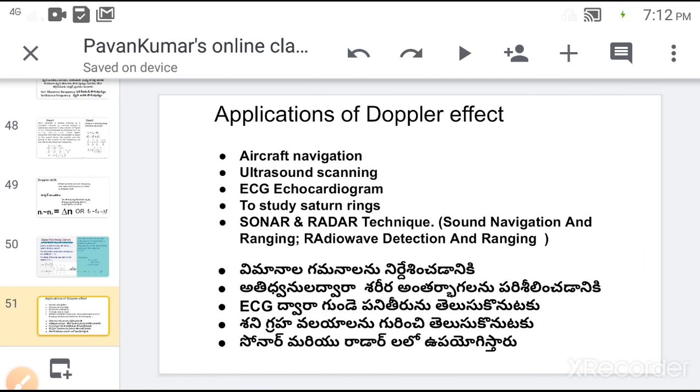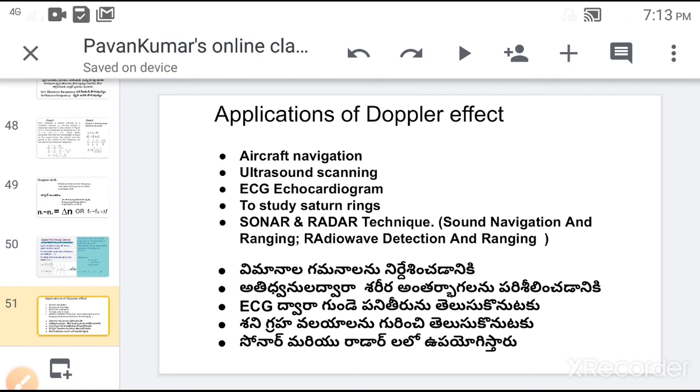Next, applications of the Doppler effect. The Doppler effect has various applications. Among them, we have some of the applications here. First, the Doppler effect is used in aircraft navigation. Next, in ultrasound scanning, the Doppler effect is applied in order to scan the body parts.